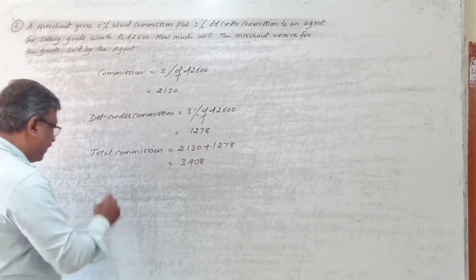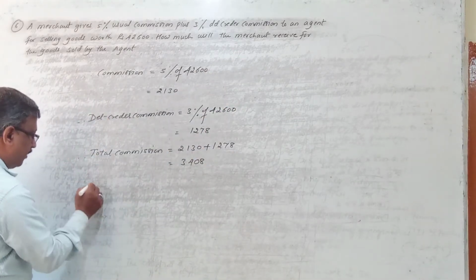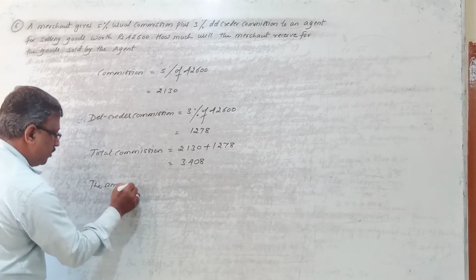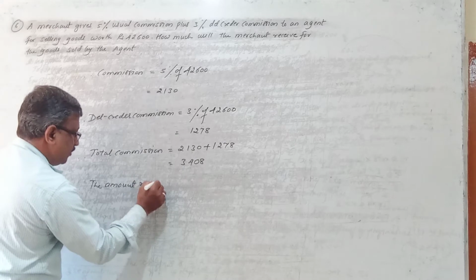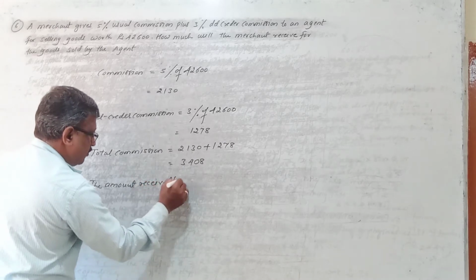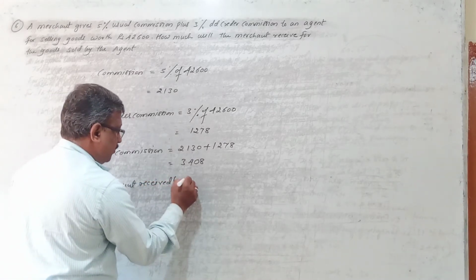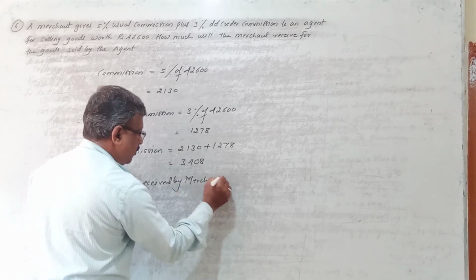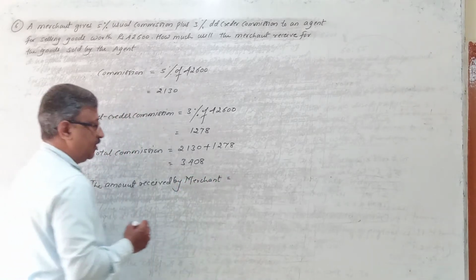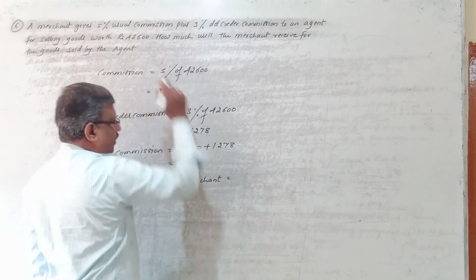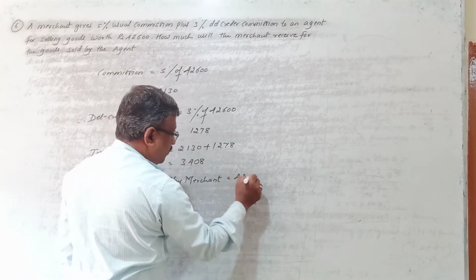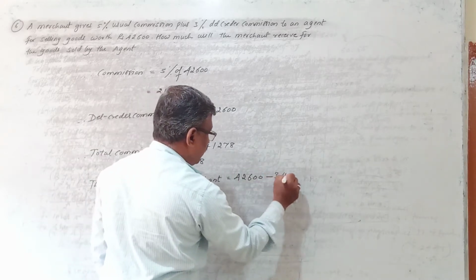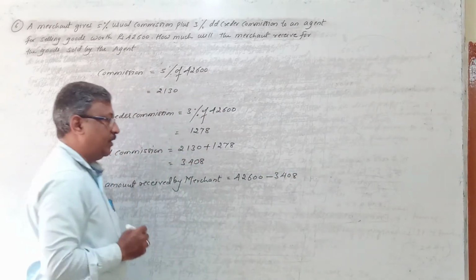So to calculate that, below that you write: therefore, the amount received by the merchant equals the sale value of the goods, 42,600 rupees, minus this commission, 3,408 rupees.